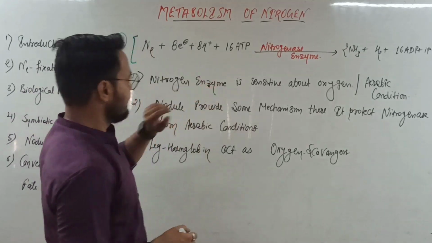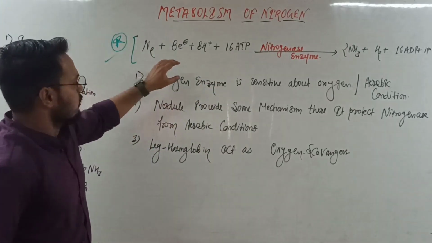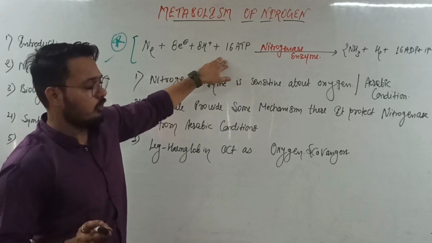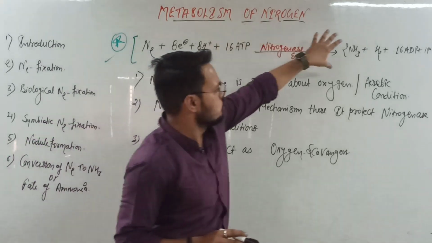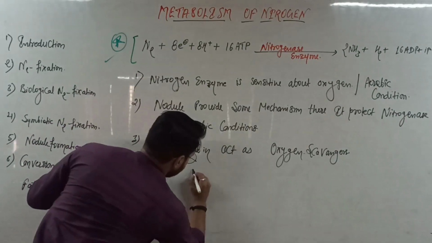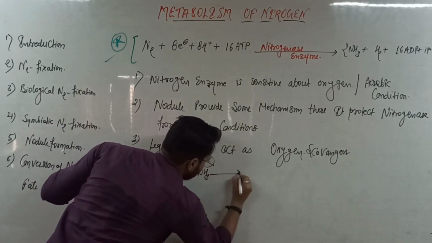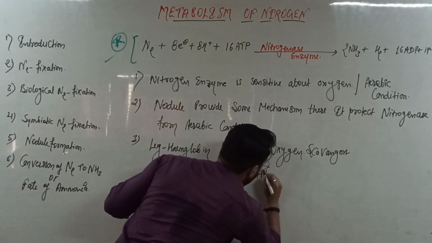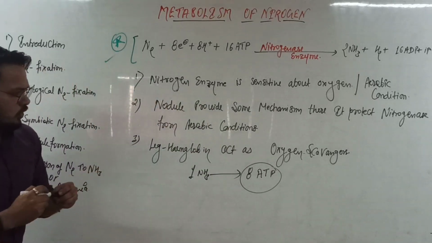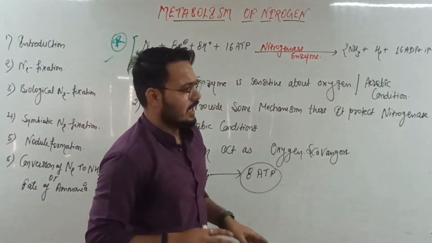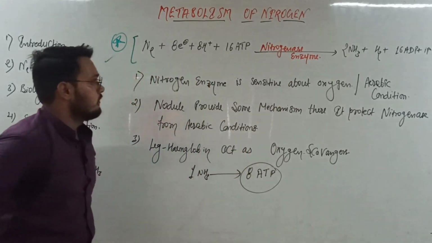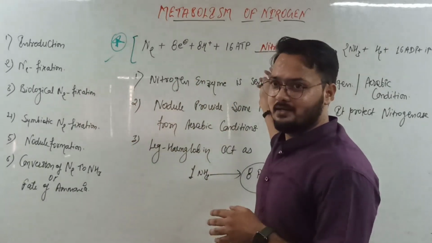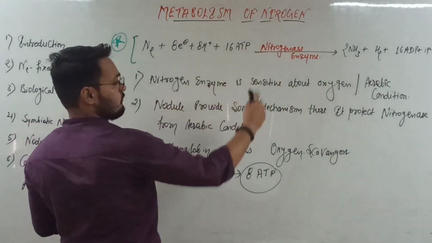So that is clear. Here we can say one another thing, that for the formation of ammonia, we need a high input of energy in the form of ATP, almost 16 ATP for two molecules. So for the formation of one ammonia molecule, we need 8 ATP. That is too much. So how does this ATP energy occur for the formation of ammonia? Or we can say, from where can we get some amount of energy for the formation of ammonia?